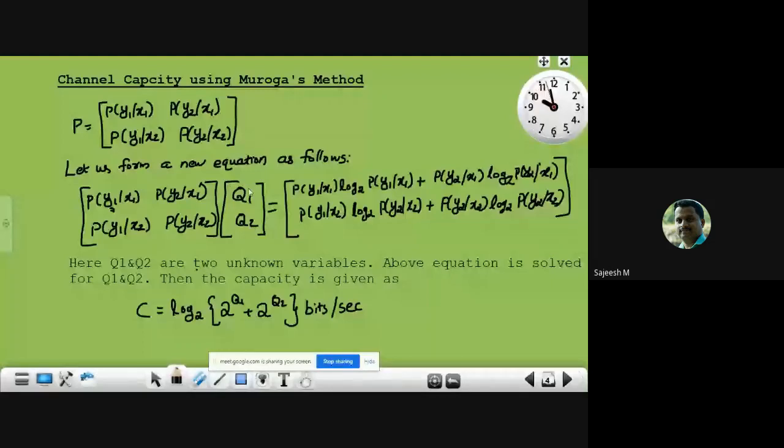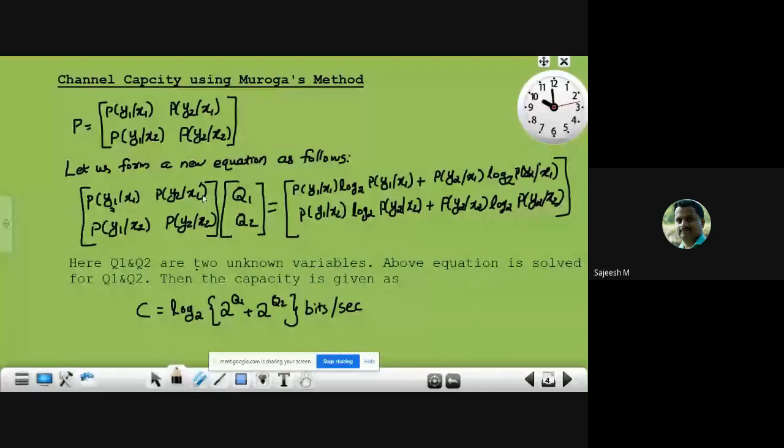The number of rows of the channel matrix represents the number of input symbols, and the number of columns represents the number of output symbols.